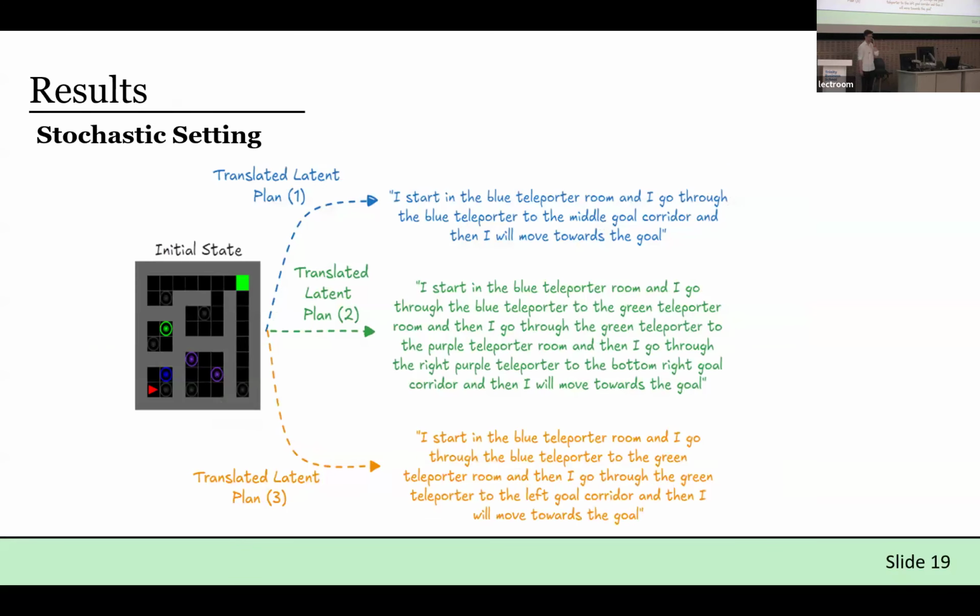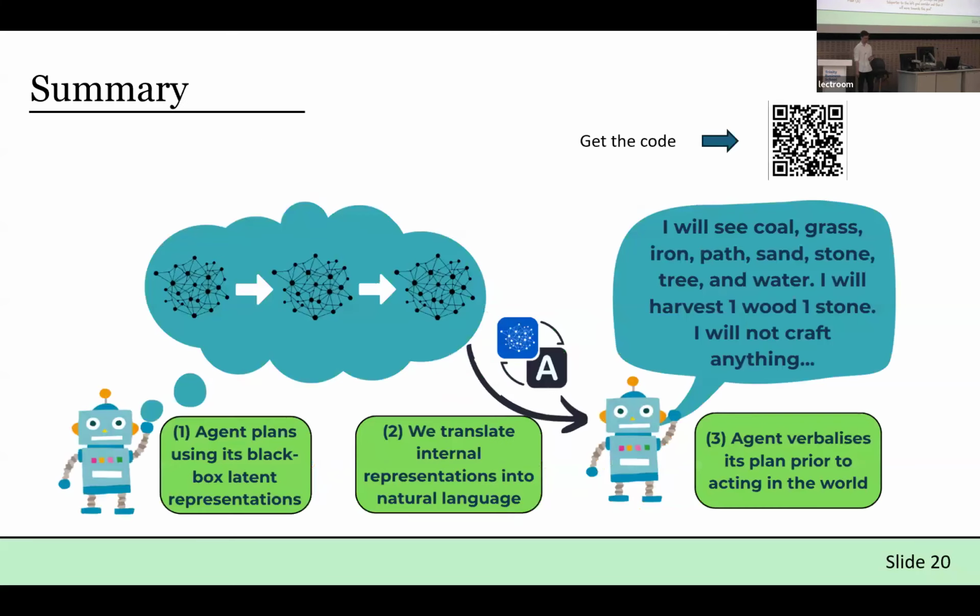And very finally, just to end on, this is an example in the stochastic setting. We have some more results since then, but basically if you compute multiple plans from the same starting state and their translations, you will indeed capture the true stochasticity of the environment. Very loosely speaking, in the results we've done since this, we find that almost 50% of plans would say, like, flip a coin, it lands on heads, and 50% say I will land on tails. But instead of a coin flip, this is a navigation task through some random teleporters where the distribution's a bit more complex. But what the agent says it will do is indeed a reasonable approximation of what may actually happen. And I'll finish there.